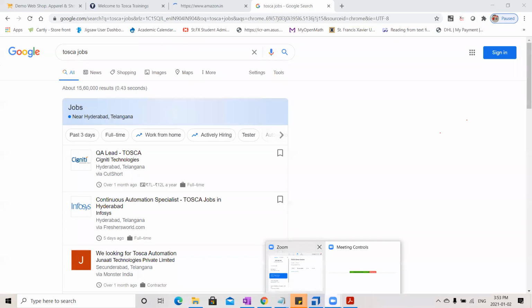What will be our batch timing? There are 3 batches. One is in the morning 8 to 9. The second one is in the evening 8 to 9. The third one is on the weekends. Weekend timing, I'm not yet sure. I need to figure it out once I form my batch.